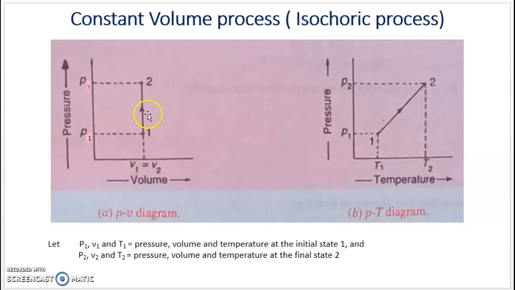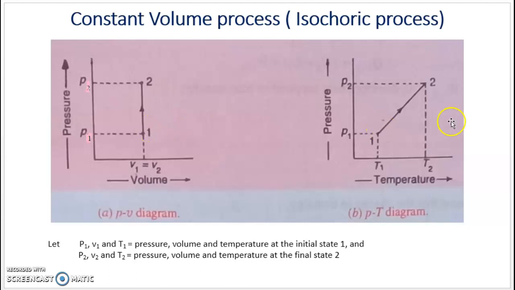This arrow mark shows the direction of the process, it takes place from point 1 to point 2. We have pressure P1 and volume V1 at point 1. Similarly at point 2 we have pressure P2, volume V2. So this shows the PV relation for the constant volume process.